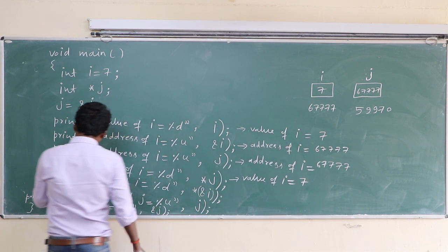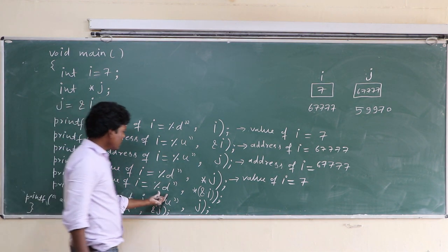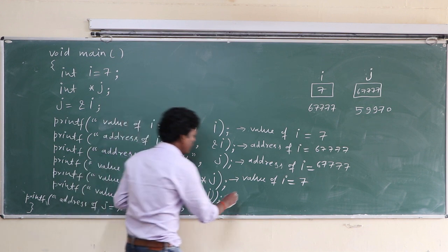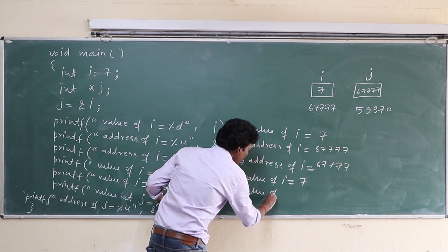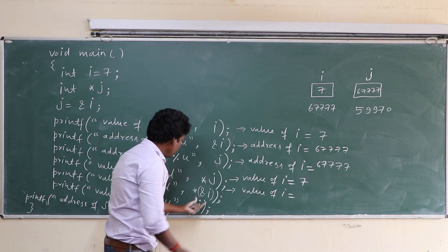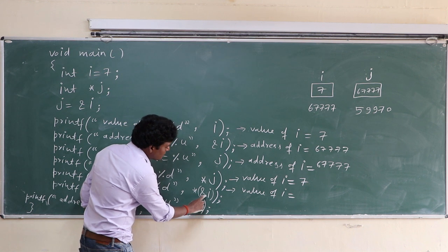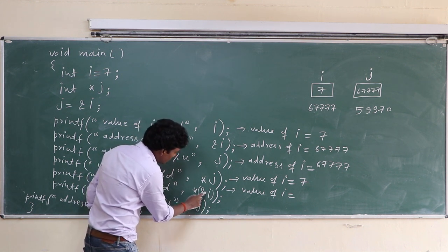What will be the output of fifth printf? Printf value of I equal to %d, here value of I equal to, in place of %d, this will be printed. Ampersand I gives the address of I, and asterisk gives the value at that address.